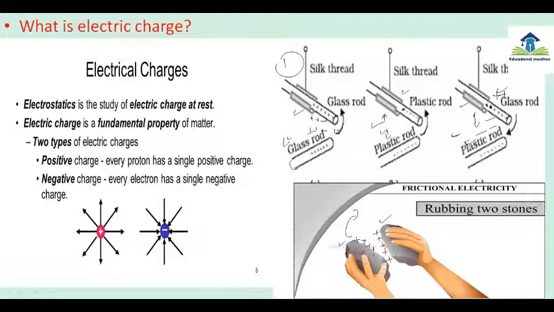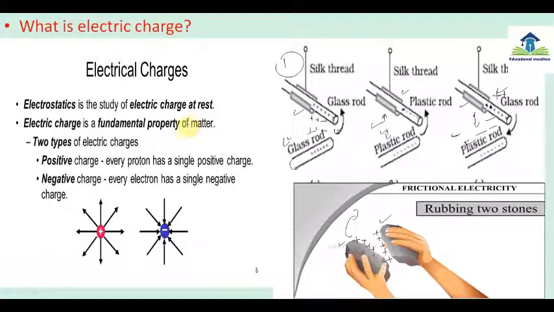So electric charges. Electrostatics is the study of electric charge at rest. Is it clear? This is the definition of electrostatics. Electric charge is a fundamental property of matter.